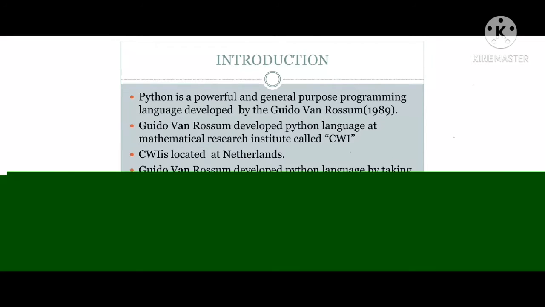We need to say that the C programming language is also called a procedure oriented programming language. Next, the object oriented programming language, which is also called the OOPS concept. We need to say that is OOPS language.